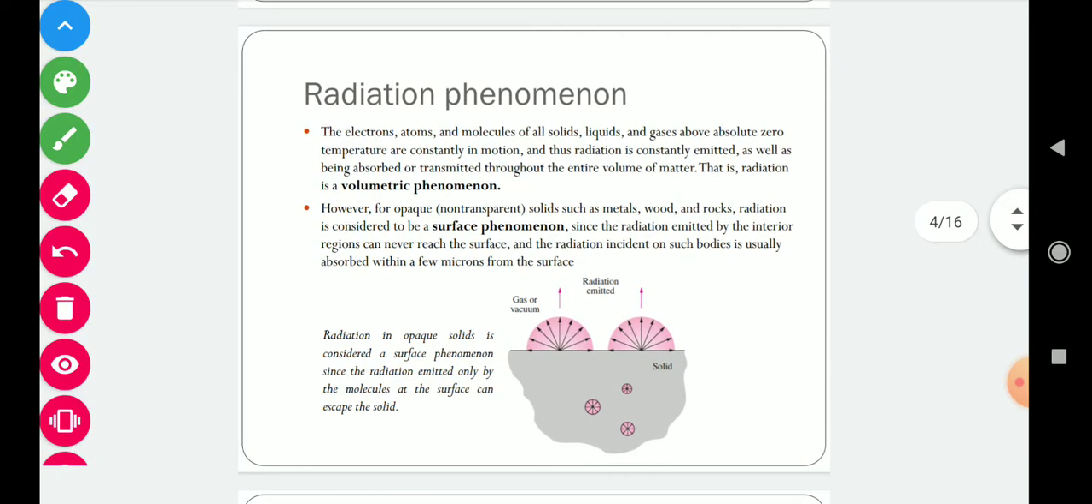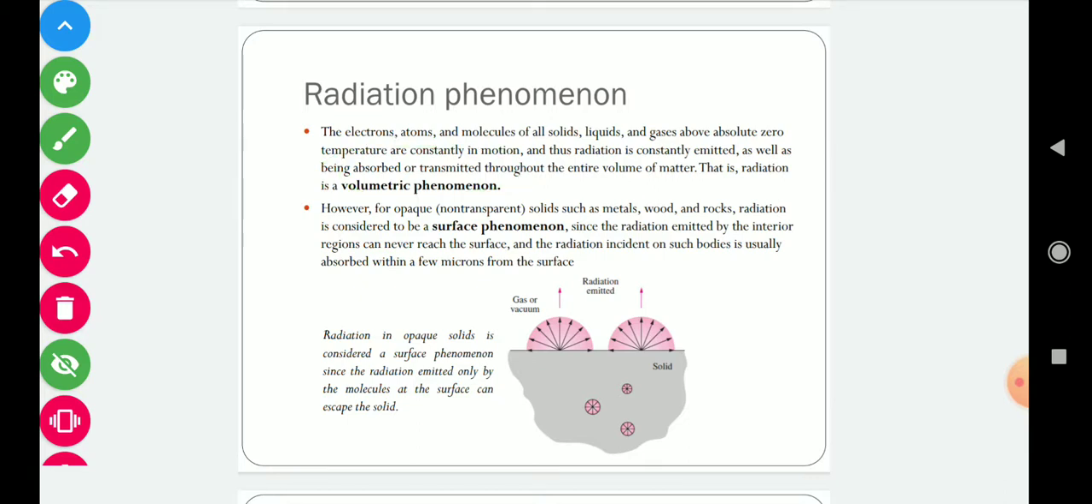There are two phenomena for thermal radiation: one is the volumetric phenomenon and the other is the surface phenomenon. This thermal radiation occurs due to movement of electrons and atoms. The electrons, atoms and molecules of all solids, liquids and gases above absolute zero temperature are constantly in motion, and thus radiation is constantly emitted as well as being absorbed or transmitted through the entire volume of matter. That is, the radiation is a volumetric phenomenon.